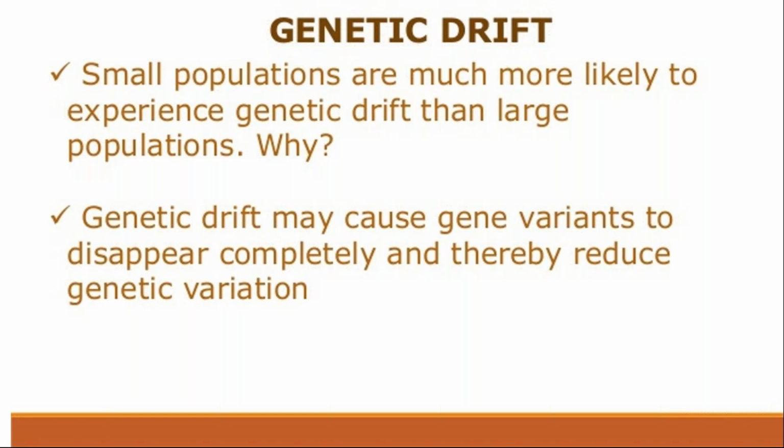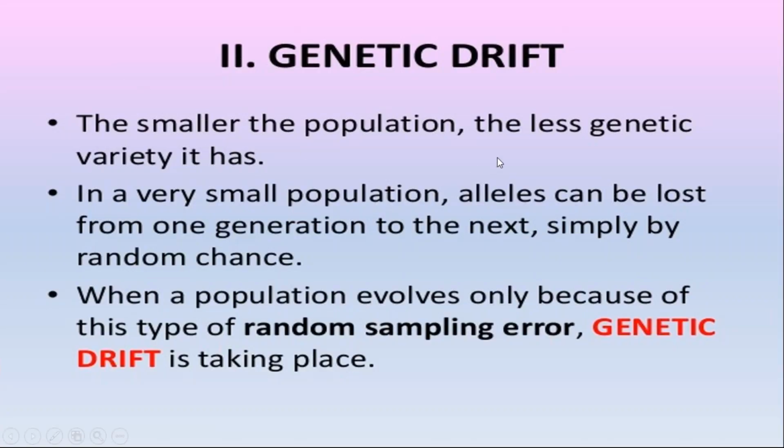In case of genetic drift, small populations experience the process of genetic drift much more as compared to large populations. In a small population, the process of genetic drift is very common as compared to a large population. The smaller the population, the less genetic variety it has. In a very small population, alleles can be lost from one generation to the next simply by random changes. When a population evolves only because of this type of random sampling error, the process of genetic drift takes place.